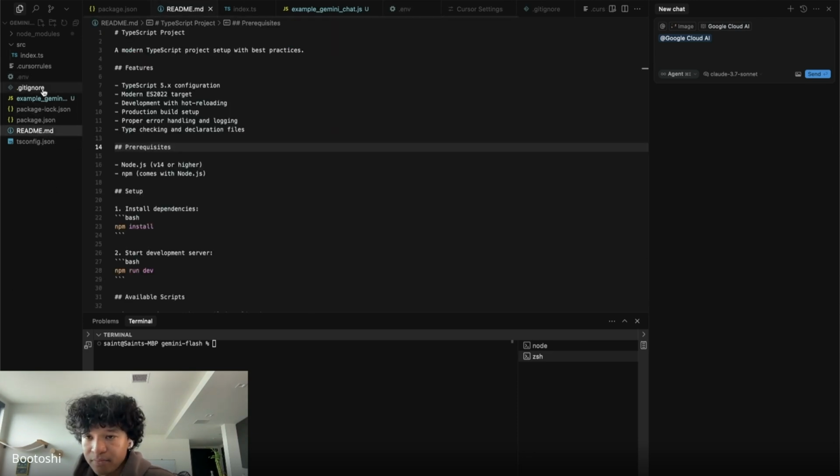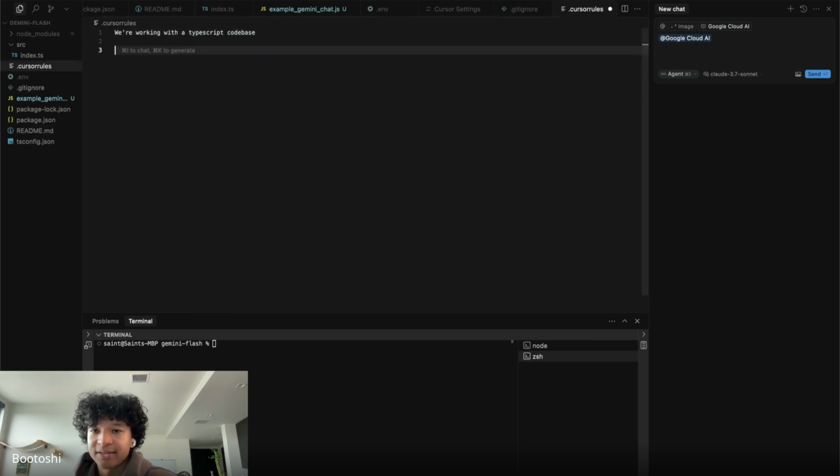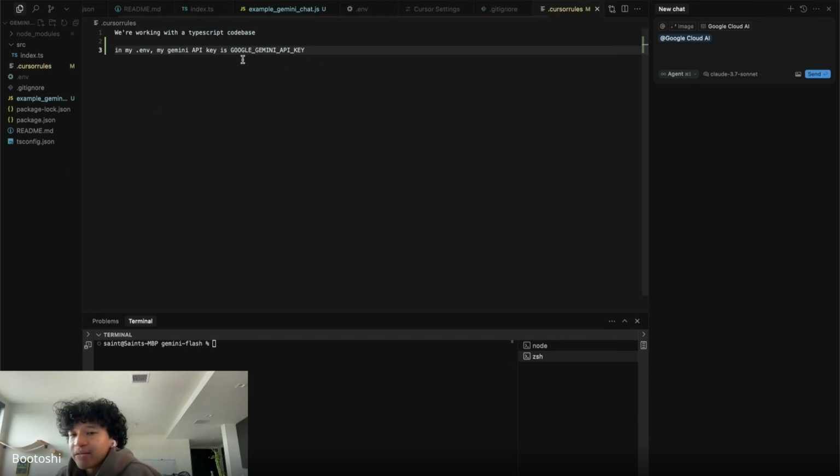So I'm going to go to Cursor Rules and say, in my .env, my Gemini API key is Google Gemini API key. By writing this in my Cursor Rules file, the AI system knows automatically, okay, the API key we need to make this code base is in the .env. Because he told me it's in the .env, I know how to access that. So that's just setting that up.